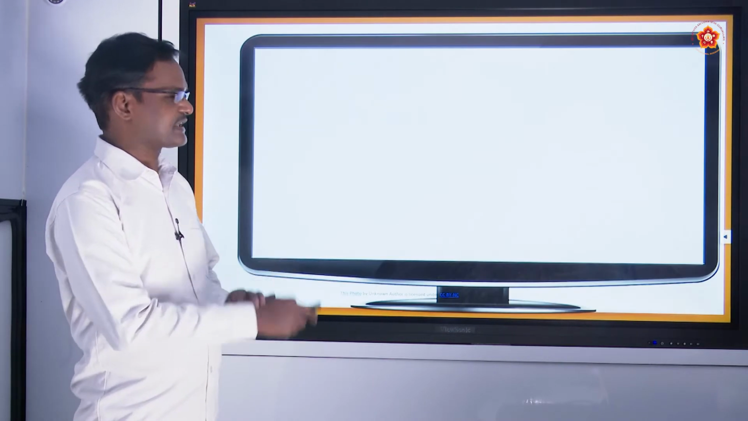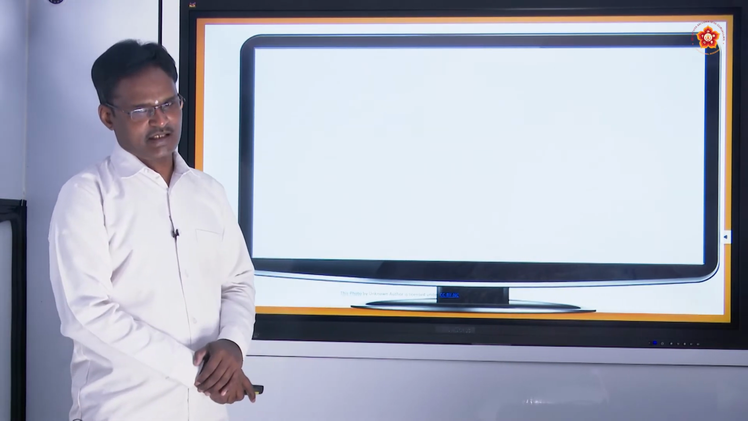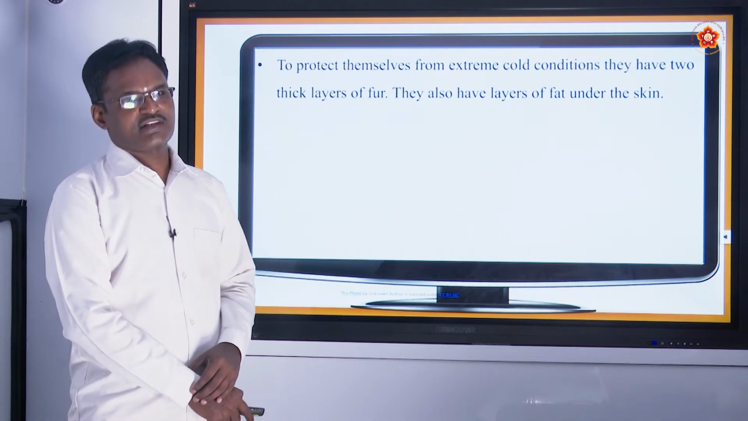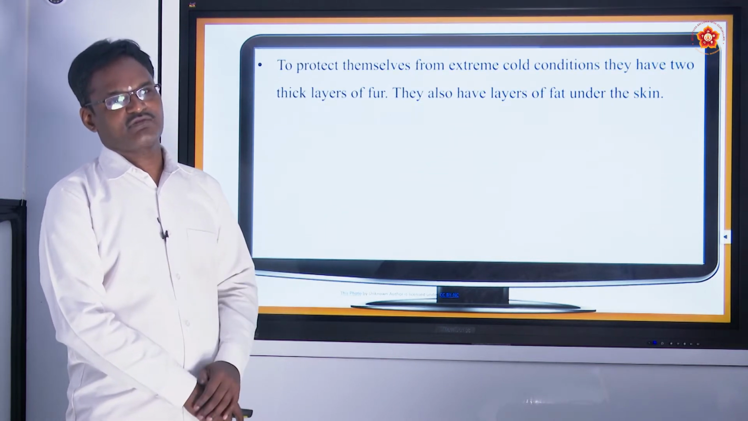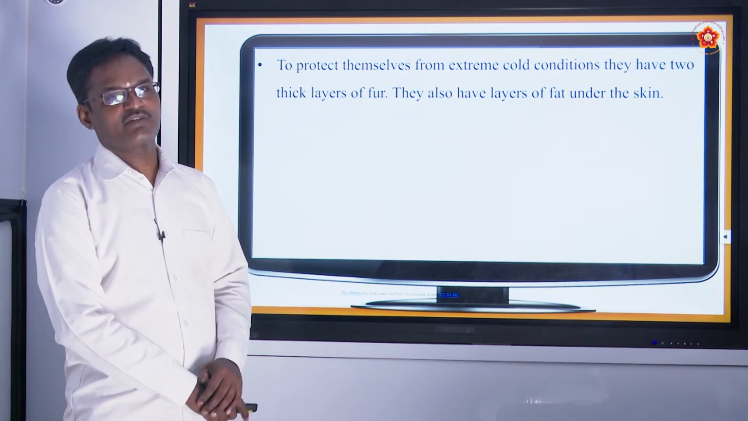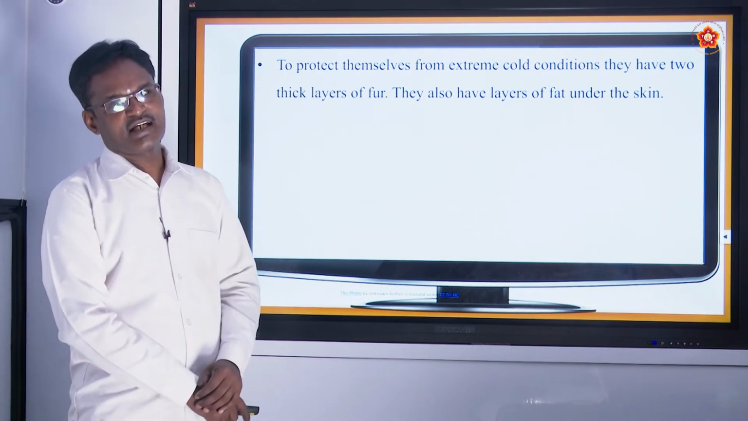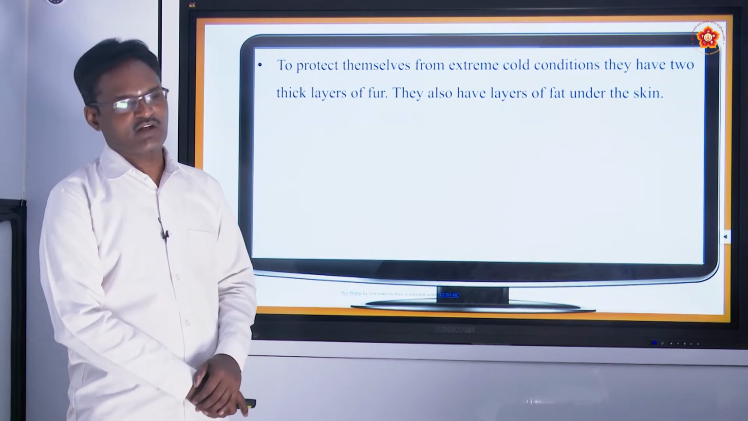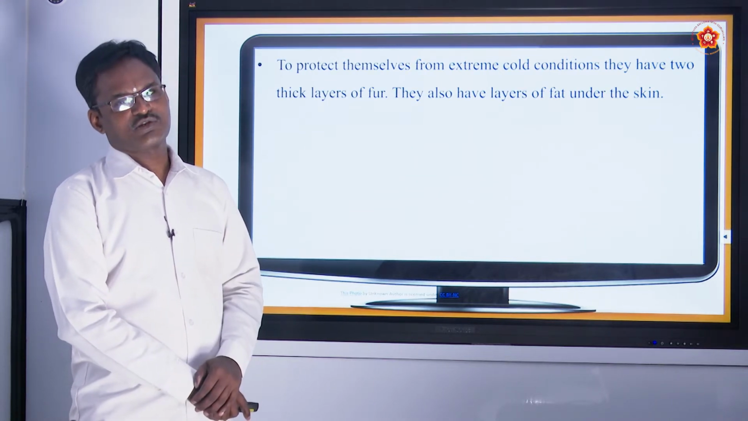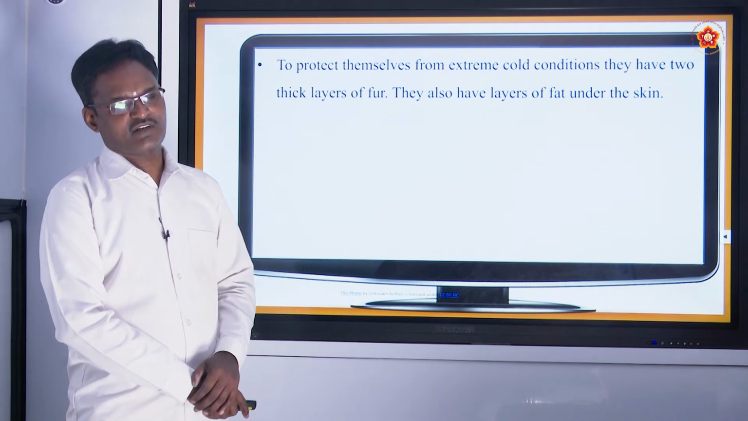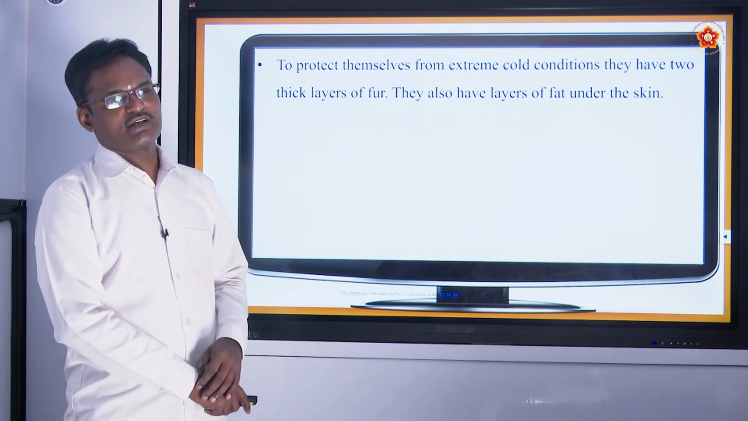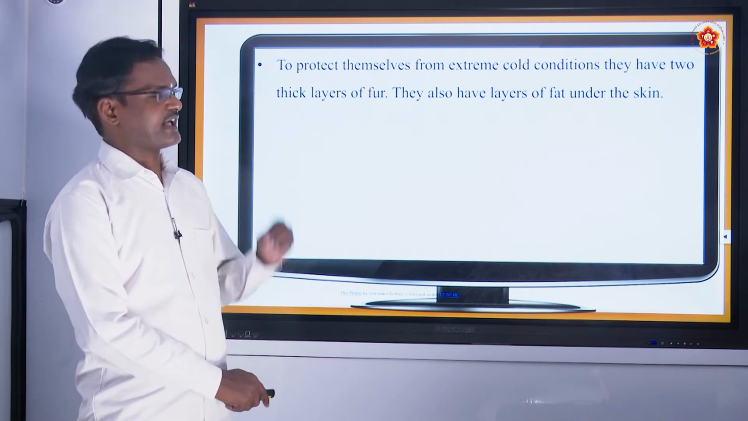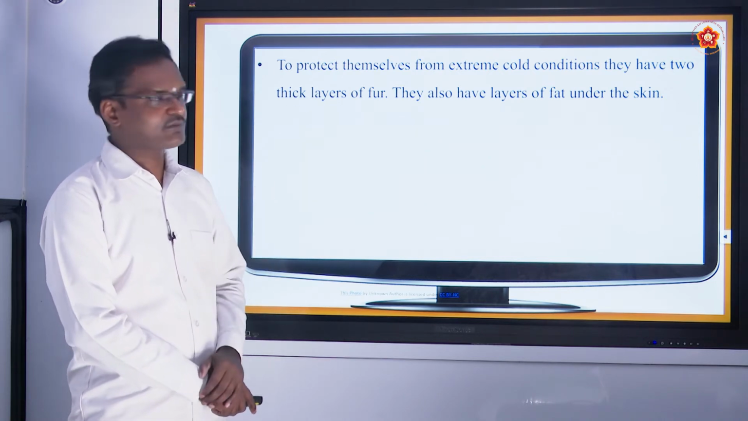In the same way, the polar bear protects itself from extreme cold conditions. By nature, it has two thick layers of fur, and not only that, it has fat. What is the purpose of this fat? It protects them from the extreme cold climate. If there is no fur, what will happen? If it had normal skin without any fur, it would get damaged. So to protect themselves, they have a thick layer of fat under the skin, which protects them from the extreme cold.